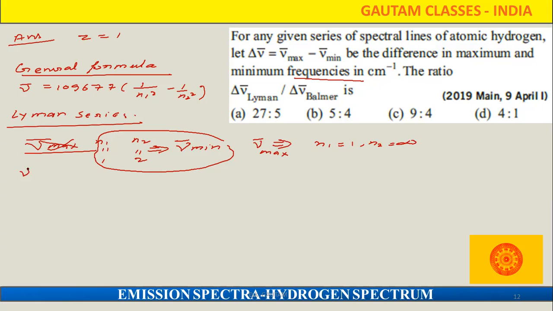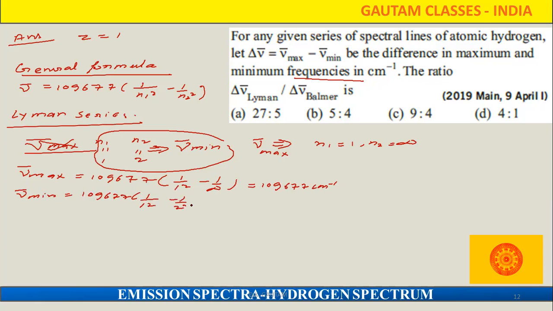So look, ν̄ max is equal to 109677 × (1/1² − 1/infinite). So maximum, that is the ν̄ value, 109677, that is in centimeter inverse units. So what about for the ν̄ minimum? For the minimum we can put 109677 × (1/1² − 1/2²).